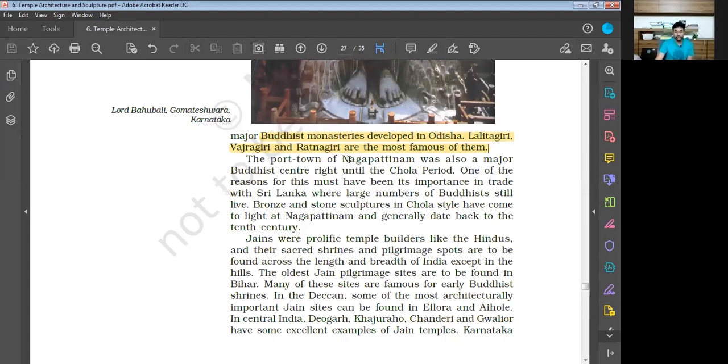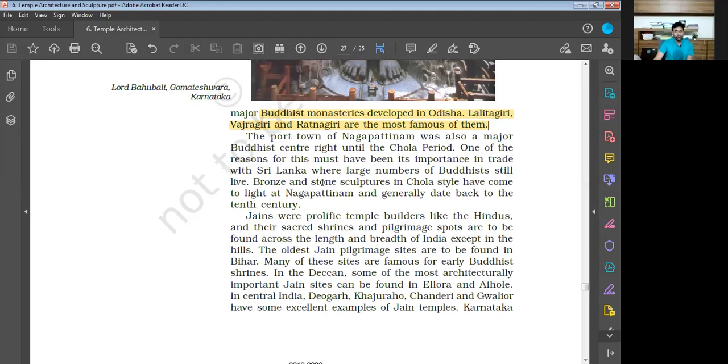The port town of Nagapattinam was also a major Buddhist center right until the Chola period. One of the reasons for this must have been its importance in the trade with Sri Lanka, where a large number of Buddhists still live. Bronze and stone sculpture in Chola style have come to light at Nagapattinam and generally date back to the 10th century.